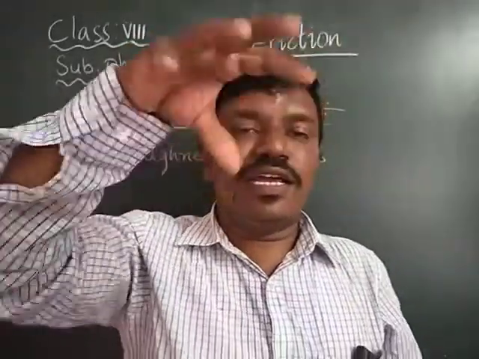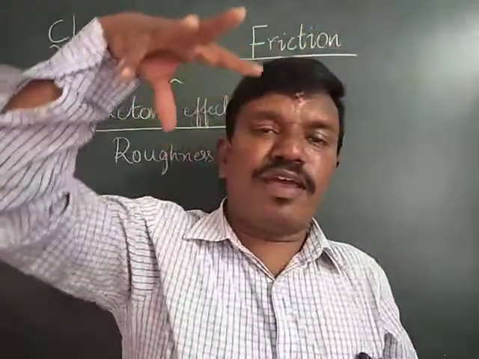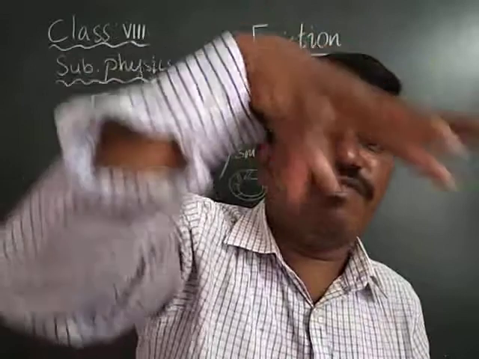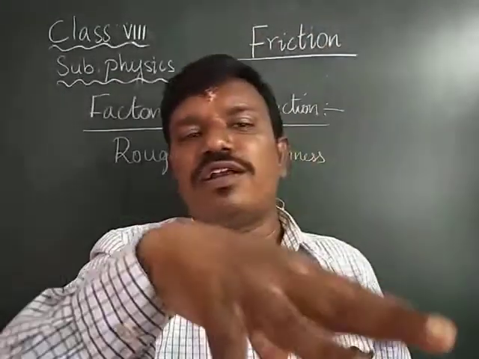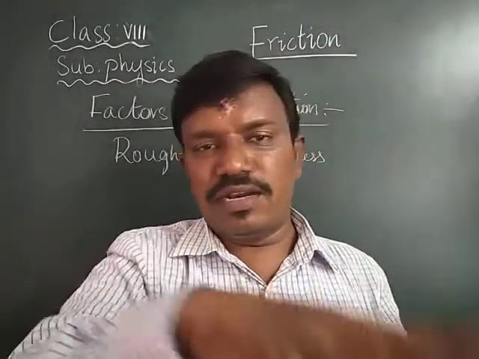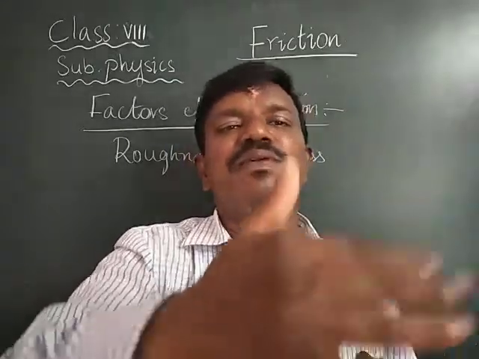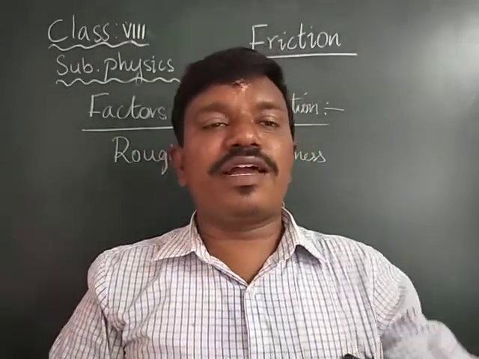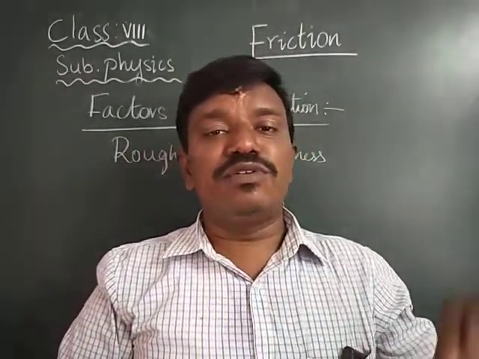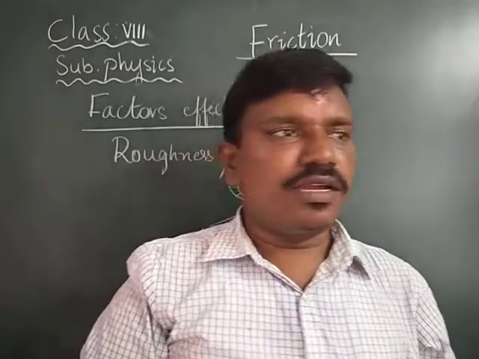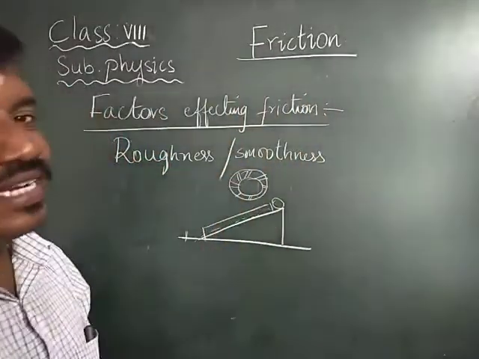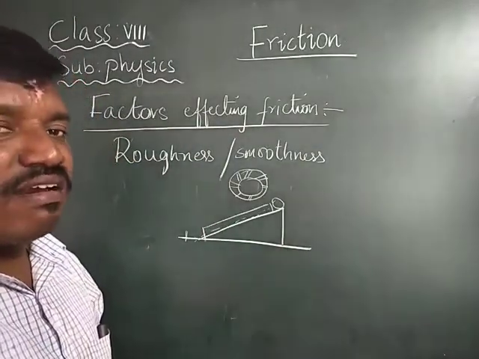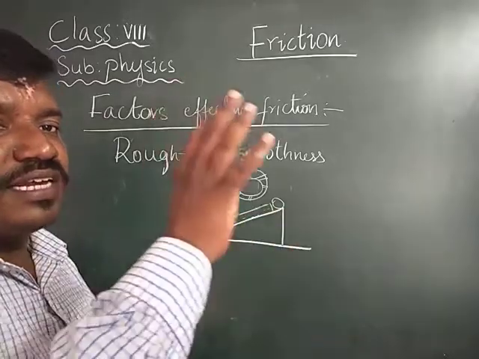Whenever you are running and you keep your foot there, it fixes. The nail fixes onto the floor, such that you will not drag backwards. As a result, you will move easily in the forward direction. To overcome that, sprinters use running shoes. For what reason are we using all that? It is because of the interlocking of the surface of one object with the other object.